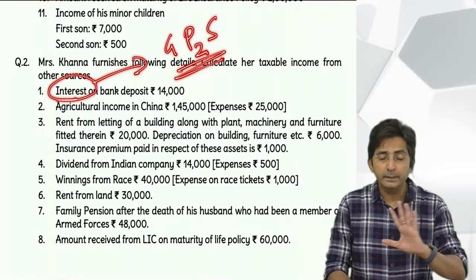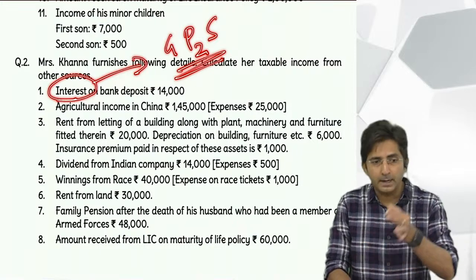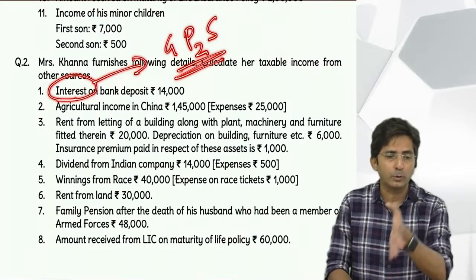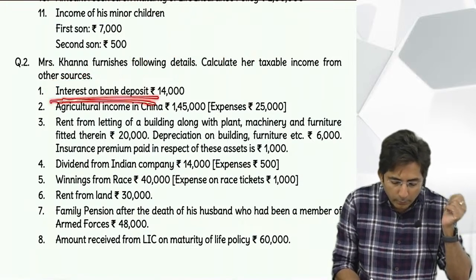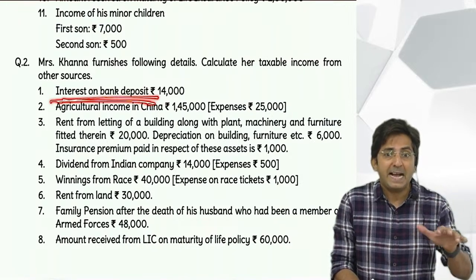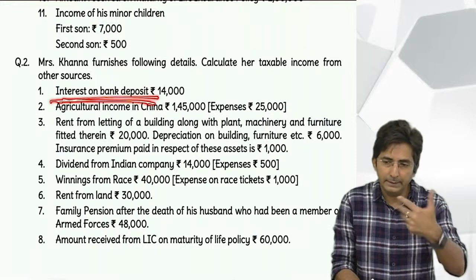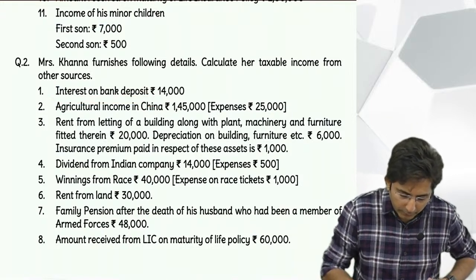Gold bonds, POSBA, PPF, Sukanya. Is it gold bonds, POSBA, PPF, Sukanya? No? Then taxable. And if it is taxable, put the amount directly in the outer column. So see the way I have written, look here.